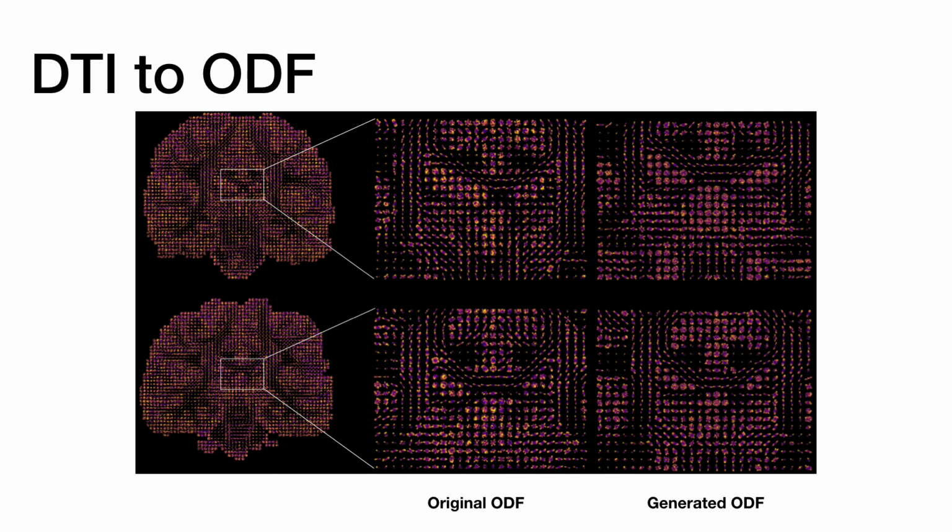The left is the original ODF, the right is the generated ODF. It's very similar with some tiny differences. And the structure of each brain is very similar for the original one and the generated one. For different brains, the local structures of ODF are different. For more details, please read our paper.